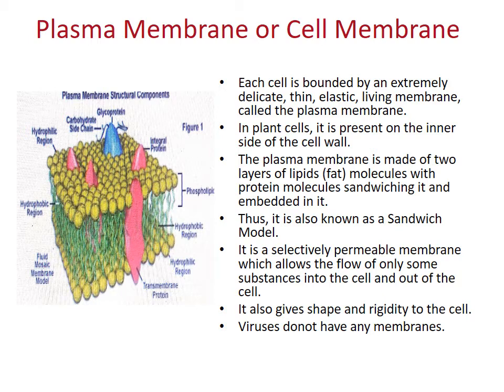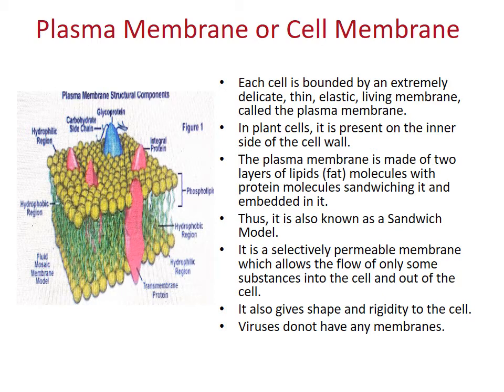Each cell is bounded by an extremely delicate, thin, elastic, living membrane called the plasma membrane. So the outermost part of the cell is covered by the plasma membrane. In the plant cell, it is present on the inner side of the cell wall. As we already know from previous years, the plant cell possesses a cell wall while the animal cell doesn't.